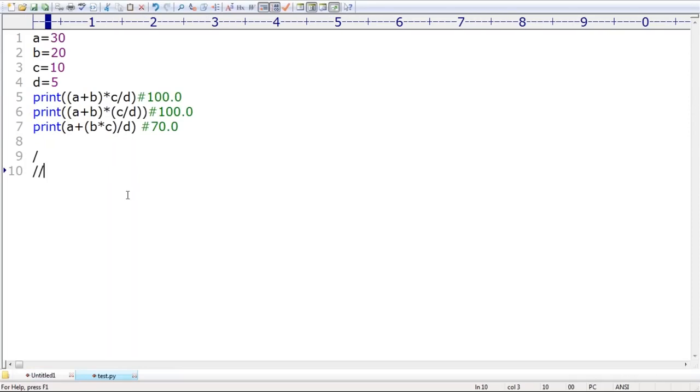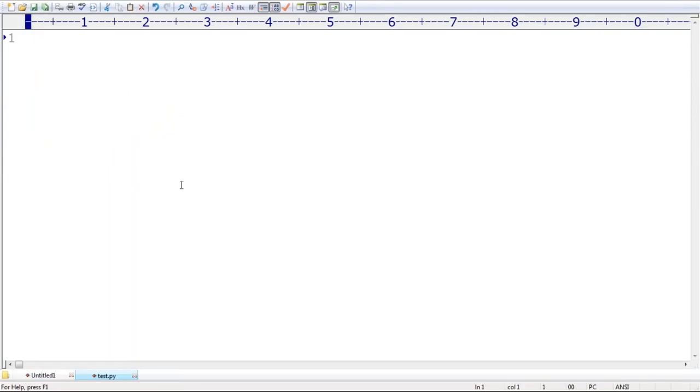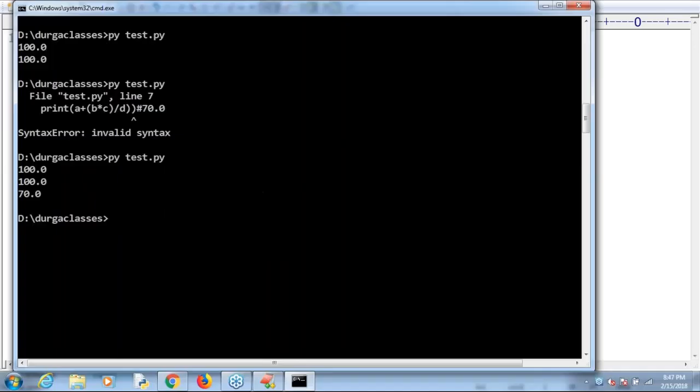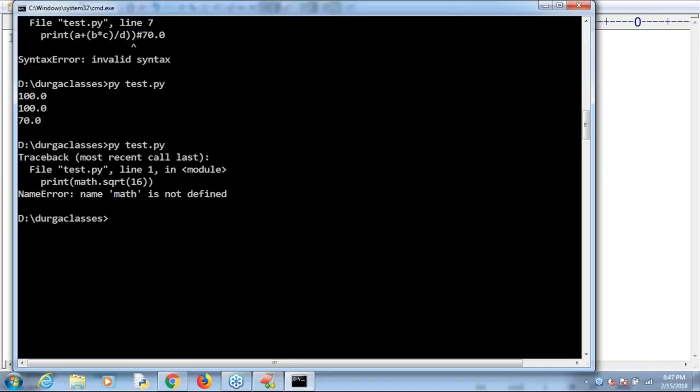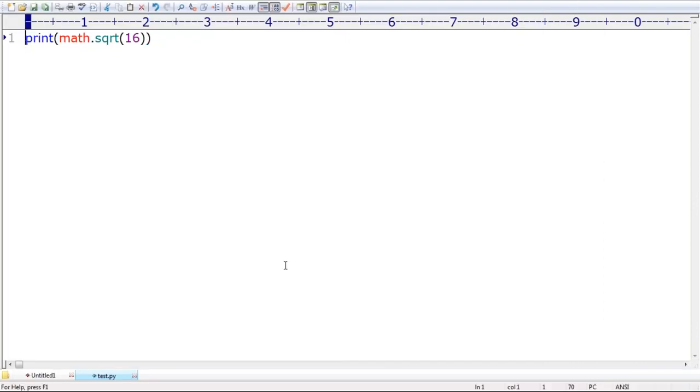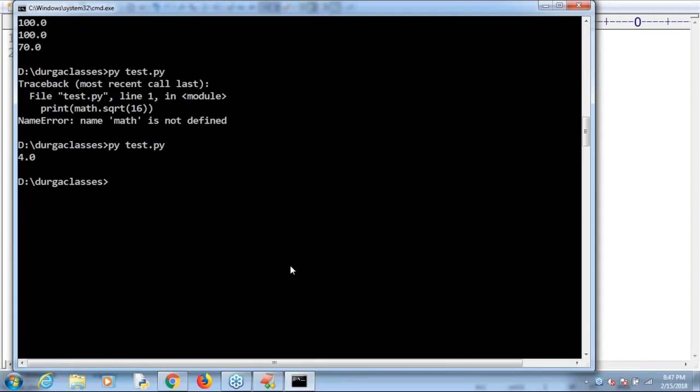Just have a look once. I'm taking print of math dot square root of 16. Let me execute this code. I'm not sure what will happen. What is the output I'm getting? Oh, name 'math' is not defined. Now I have to convey: boss, can you please import math? Import math, then print square root. Can you please observe that? What is the output? You are going to get 4.0.